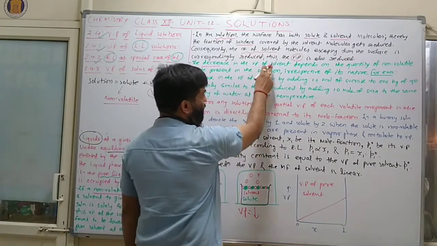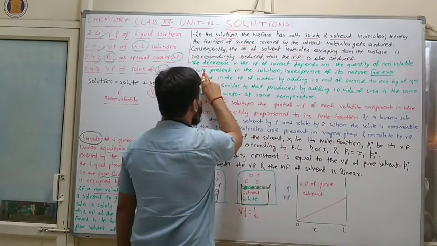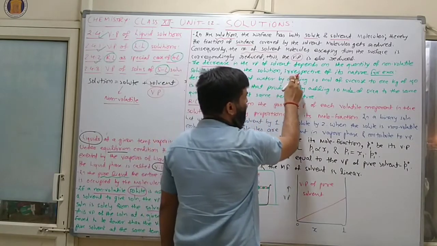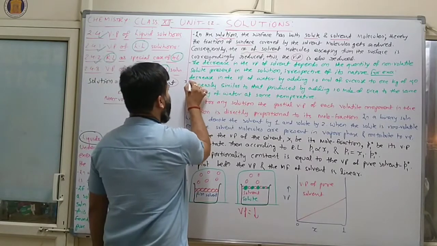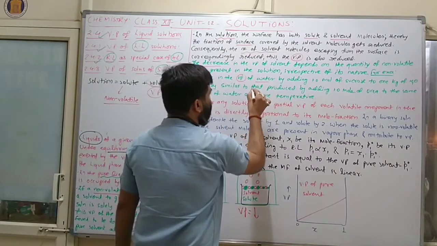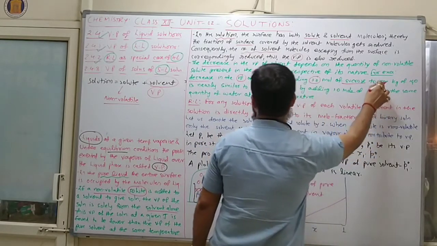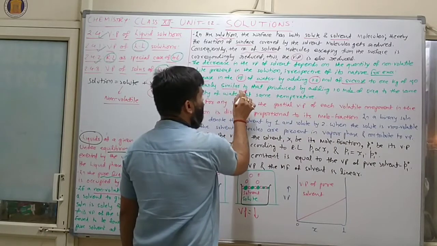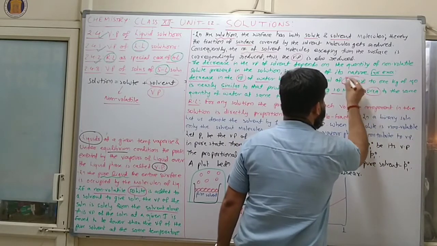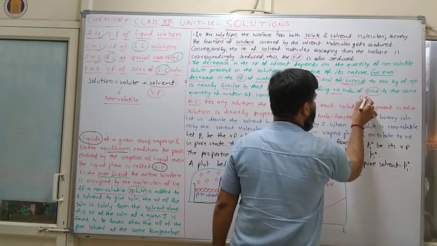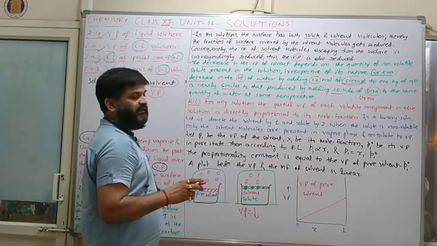The decrease in vapor pressure of solvent depends on the quantity of non-volatile solute present in the solution, irrespective of its nature. For example, the decrease in vapor pressure of water by adding 1 mole of sucrose to 1 kilogram of water is nearly similar to that produced by adding 1 mole of urea. This one is sucrose and this one is urea, added to the same quantity of water at the same temperature.